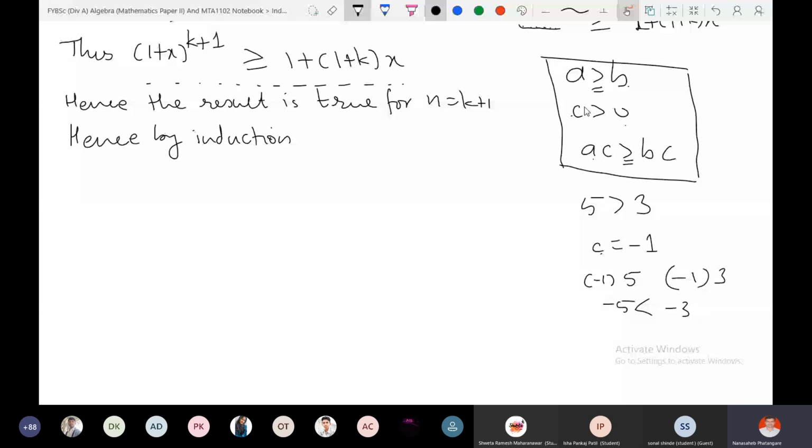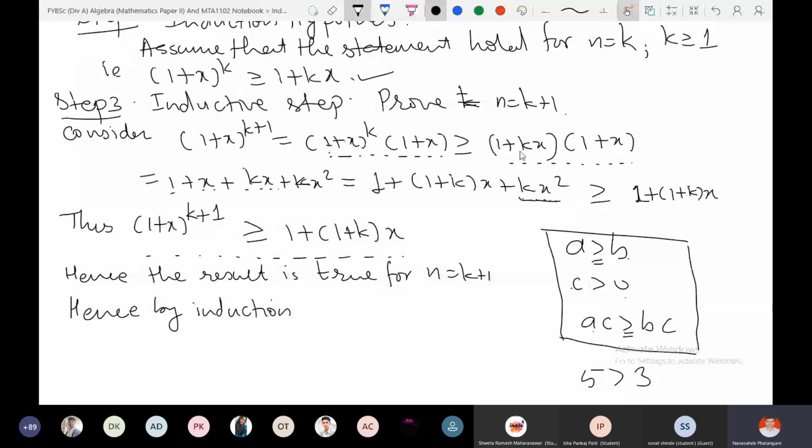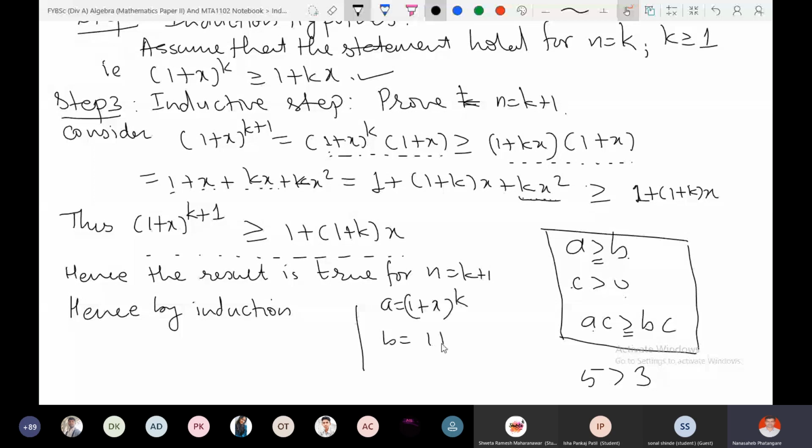Here we use this property in this step: 1 plus x raised to k and 1 plus kx. By the induction hypothesis, just compare with this, what was our a? Suppose a is 1 plus x raised to k and b is 1 plus kx, right? Then by the induction hypothesis, a is greater than b.